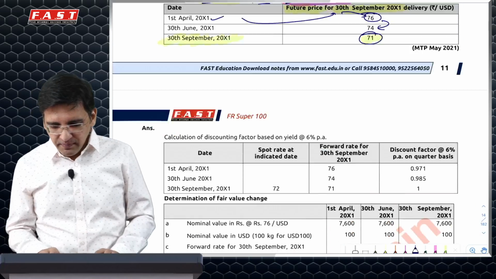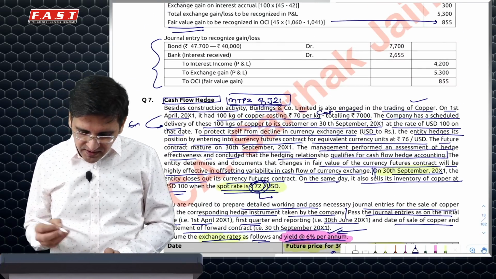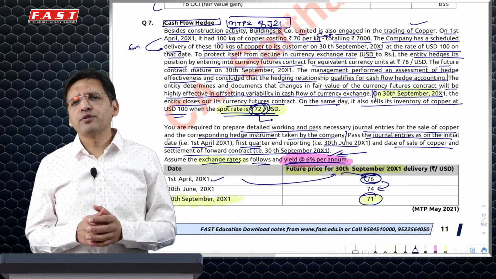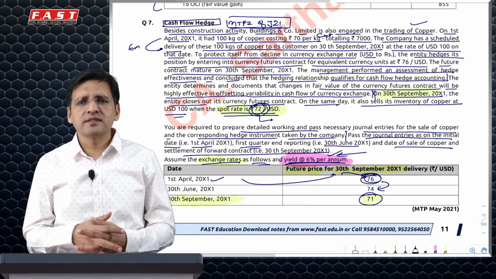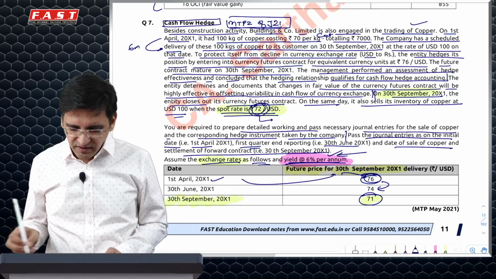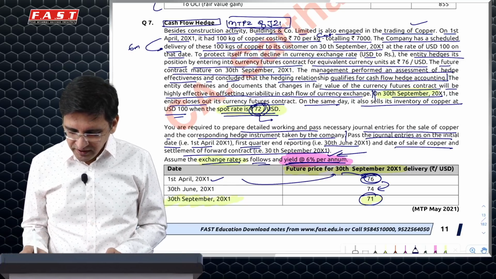Actually speaking, your selling price should have been 7,600, which was decided on the very first day when you took a forward at 76. That day itself you knew that 76 is what you are going to get against these $100. But why is it 7,700 in this case? Because there is a difference between this 72 and 71.